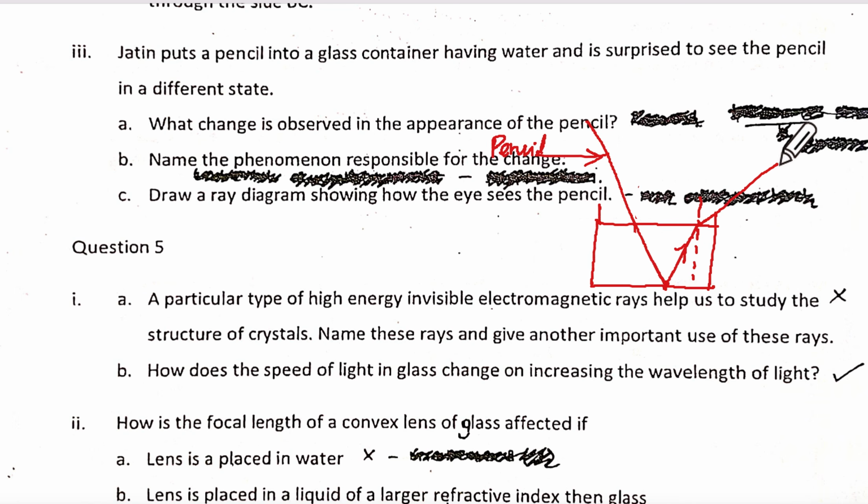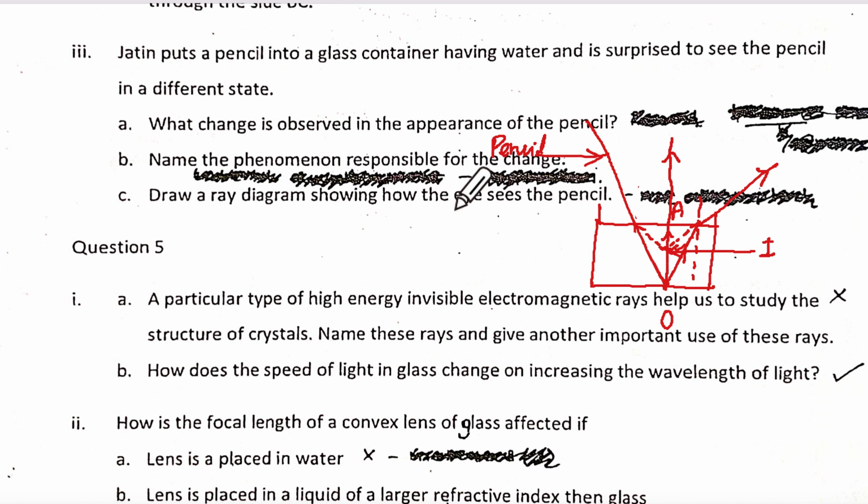Now at one go show this with the ruler, and make sure you are showing this vertical line as the reference line. This ray will go this way and this way undeviated. One vertical ray, one slanting ray. Where the two intersect, this is going to be your O, this point is going to be your I, and this is the reference A, and you will show the pencil bent and short.